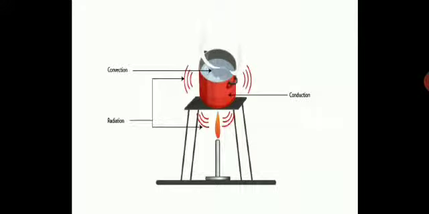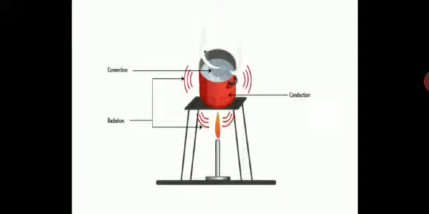Over here you can see a pan which is being heated with the help of a burner and it contains water, a liquid. You have to mark all these three processes. It's very clear. Conduction takes place in solids, so a metal container will conduct heat.